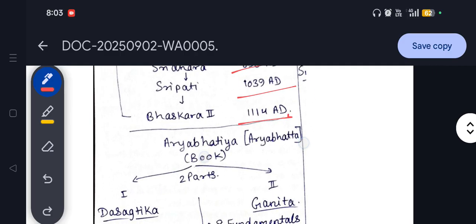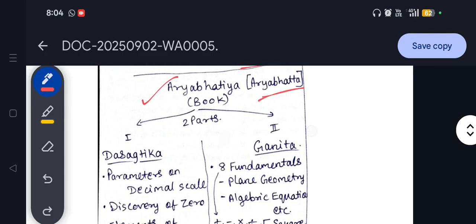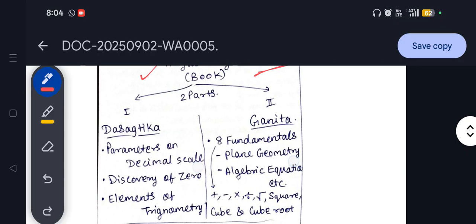Now we will look at certain books written by the various contributors. Aryabhatta wrote the book named Aryabhatiya. This book consists of two parts. These two parts are named Dasagitika and Ganita.